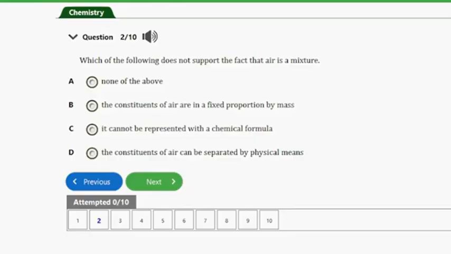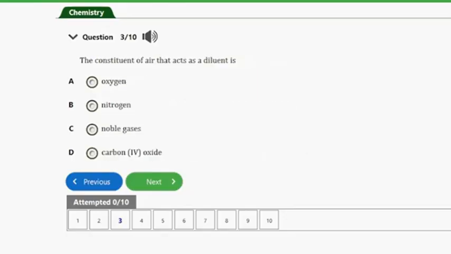proportion by mass. Actually, the constituents of air being in fixed proportion by mass does not support the fact that air is a mixture. The proportion of gases in air can vary depending on the location and time, which is a characteristic of a mixture and not a compound. So having the constituents of air in fixed proportion by mass suggests that air is actually a compound and not a mixture. So let's consider the next question. That's question number 3, guys.